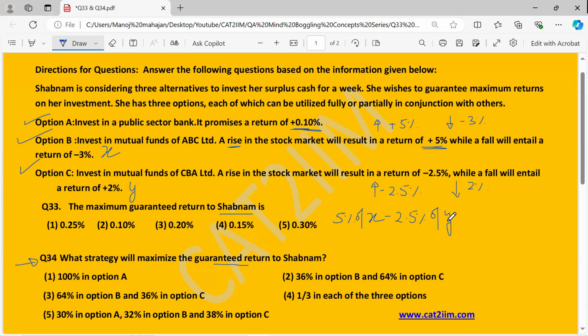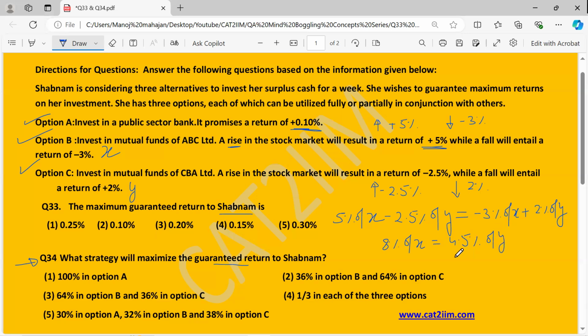So this is the return we have, and what we're going to do is make the return in the case of rise or fall the same, so that we have the surety that yes, this return would surely be there. It will not depend on the market rising or falling. In the other case, if it is falling, we have minus 3% of X plus 2% of Y. So this is the guaranteed return strategy. If I look over here, if you rearrange, 8% of X is equal to what?